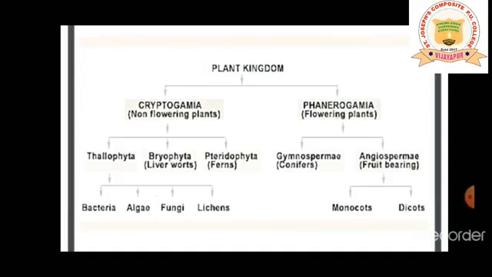Now coming to the flowering plants, that's nothing but phanerogams. Again they are divided into two main groups: gymnosperms and angiosperms. Gymnosperms are commonly known as conifers. Angiosperms are commonly known as fruit-bearing plants. So, my dear students, angiosperms are again divided into monocots and dicots based on the cotyledons present in them.